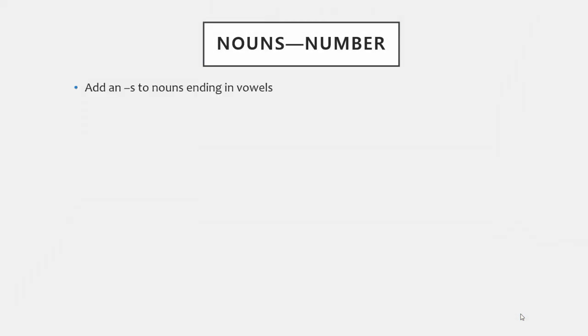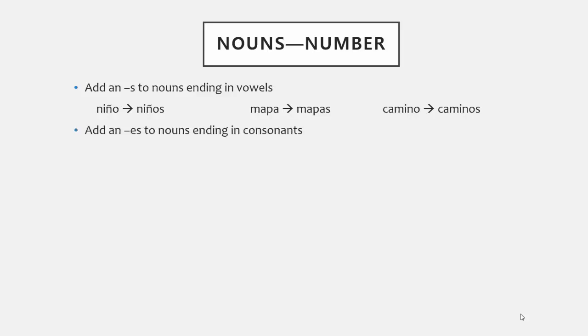For nouns that end in a vowel, you simply add an S to the end. No exceptions. For example, niño is singular, niños is plural. Mapa is singular, mapas is plural. Camino is singular, caminos is plural. If the noun ends in a consonant, then you add an es.